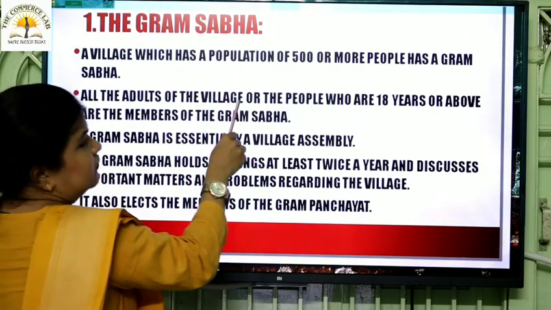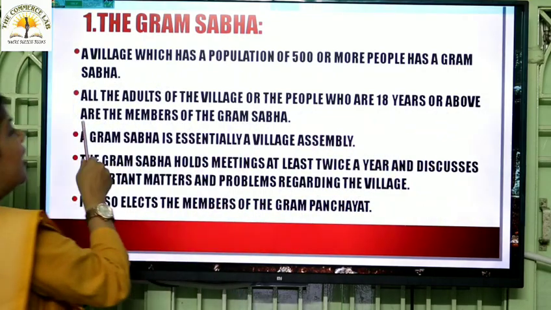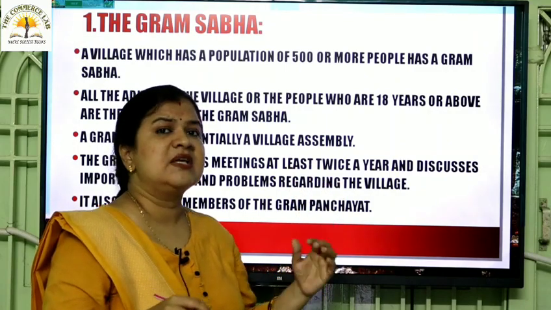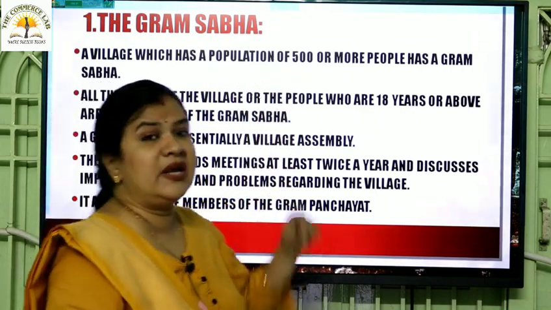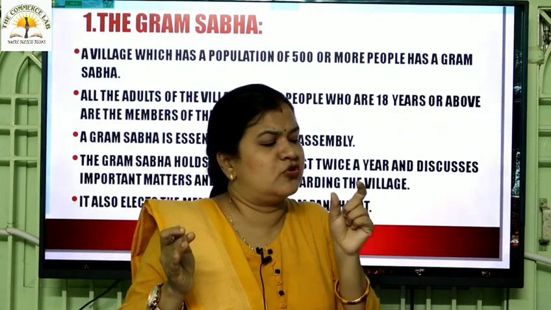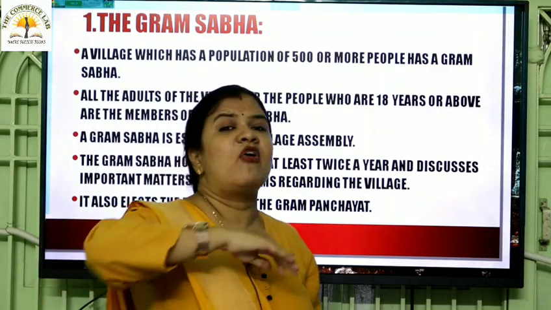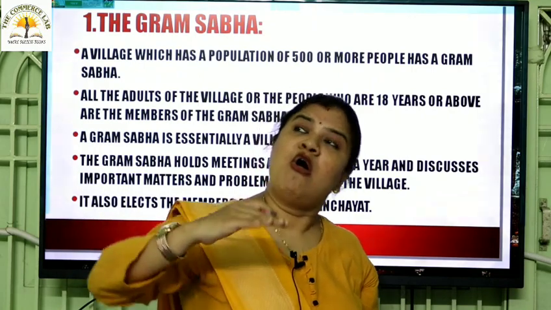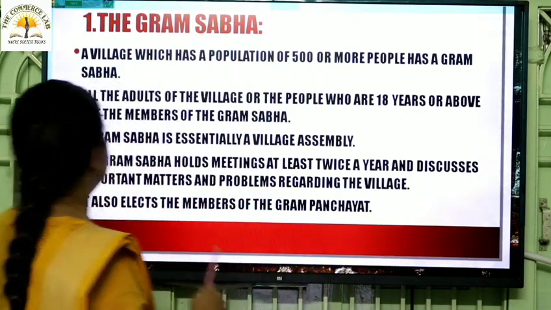So, all the adults of the village, or the people who are 18 years or above, are the members of the Gram Sabha. So, what did you understand from this? You find a Gram Sabha in the village with a population of 500 or more than 500. If the village has a population of 500 or more, then only you find a Gram Sabha. And all the adults, that is people who are of the age of 18 or above, are the members of the Gram Sabha.